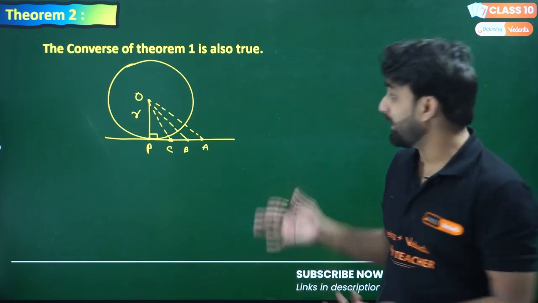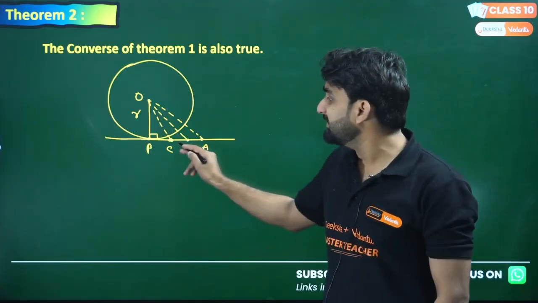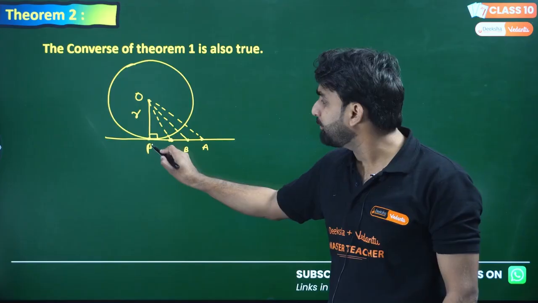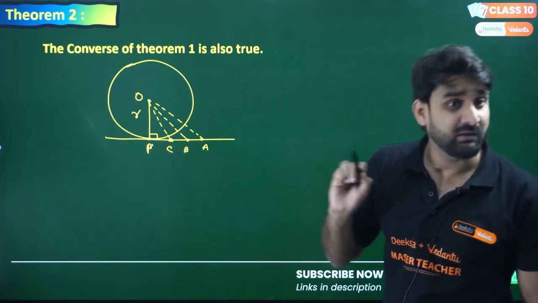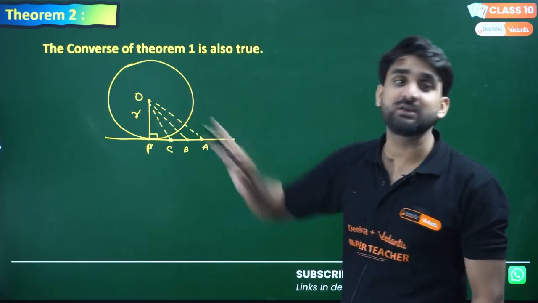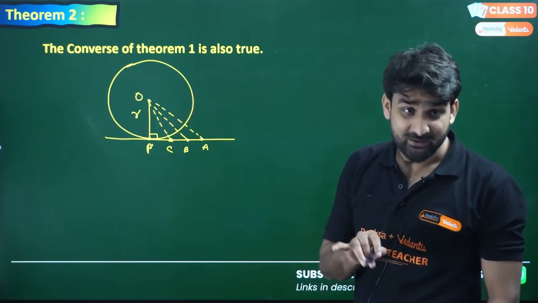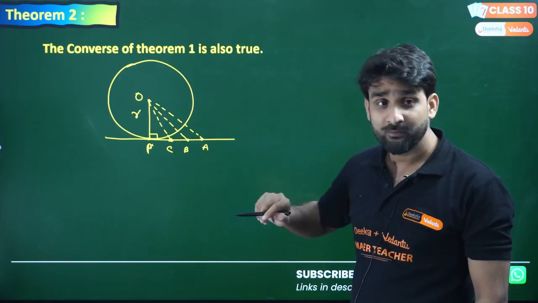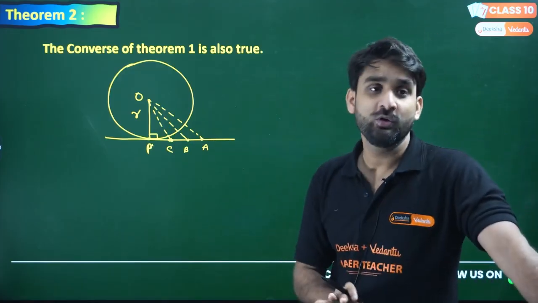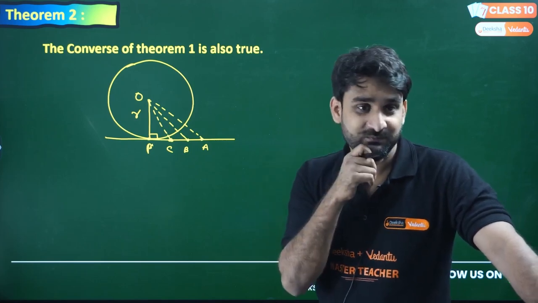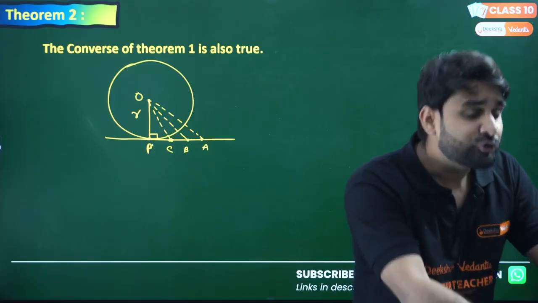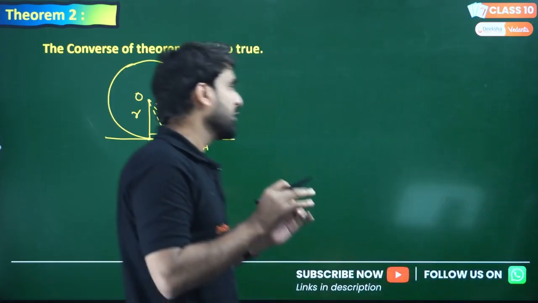I hope you can see here, these points A, B, C are exterior points to the circle, and only point P is on the circle. So if these points are exterior and P is on the circle, it implies that P is much closer to O. If P is closer to O, the OP distance will be the shortest one, because A, B, C all are exterior points.